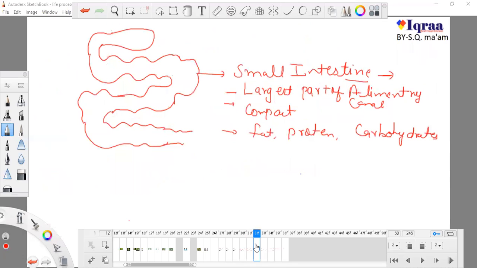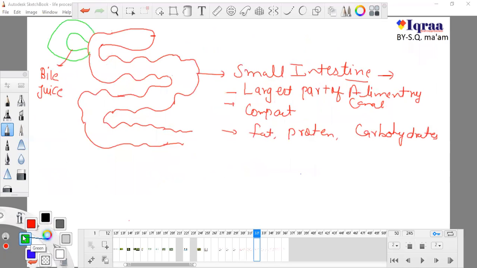Okay, so let me draw it here. So this is the stomach, and there is the liver, and in the liver there is the bile duct, and this bile duct secretes bile juice. And at this site there is the pancreas, and it secretes pancreatic juice.